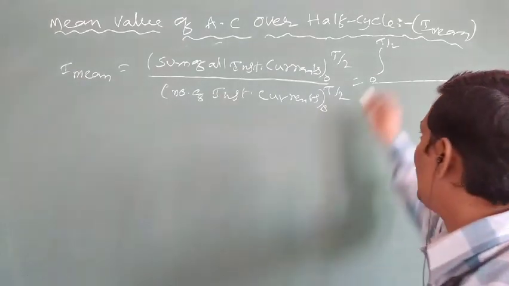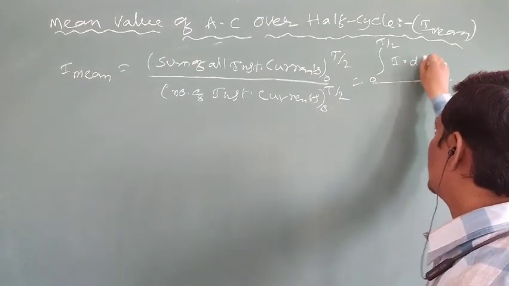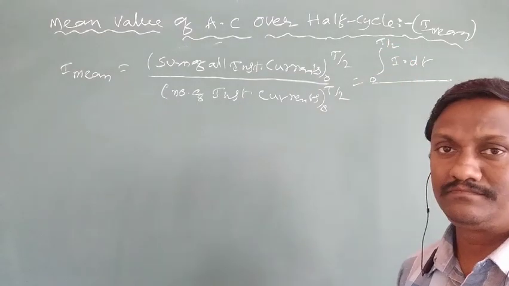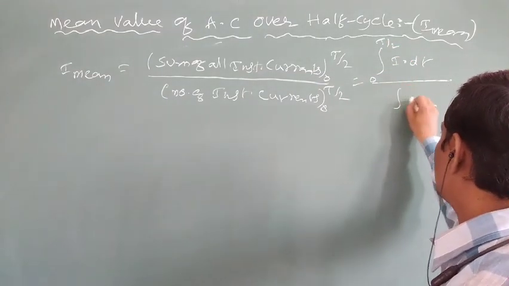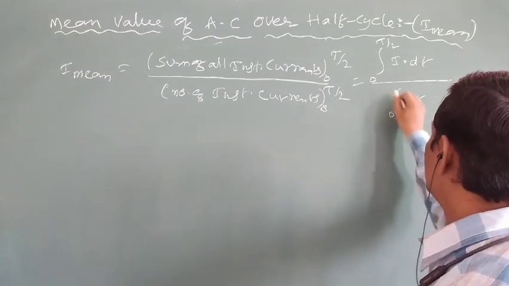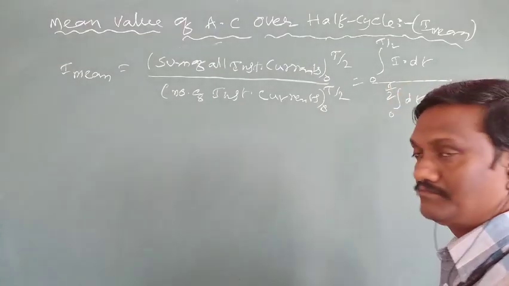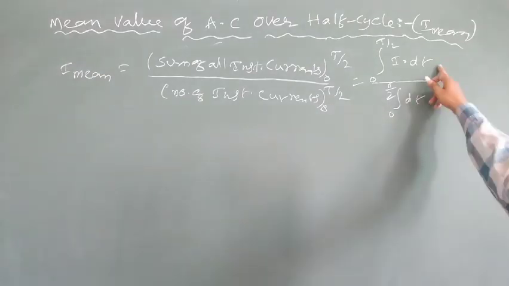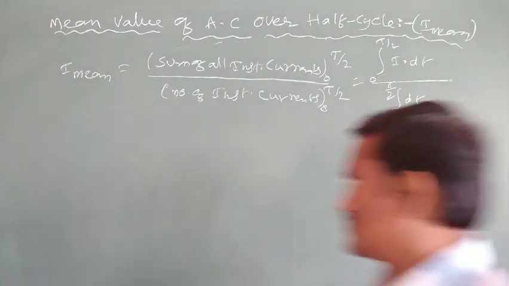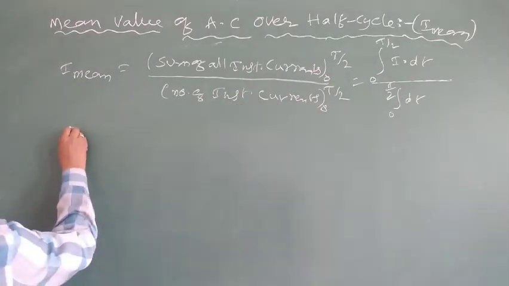so the integration of all instantaneous currents, integral of I dt over a half cycle, 0 to T by 2, by the number of instantaneous currents, integral of dt, limits 0 to T by 2. So the sum of all currents over the number of currents over a half cycle. Simplify. So I mean is equal to